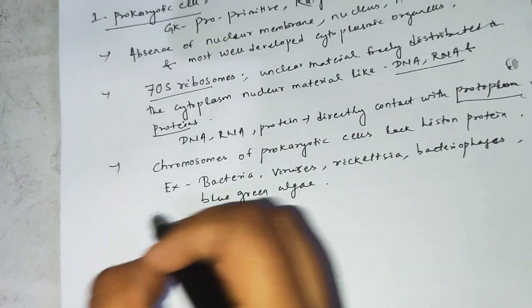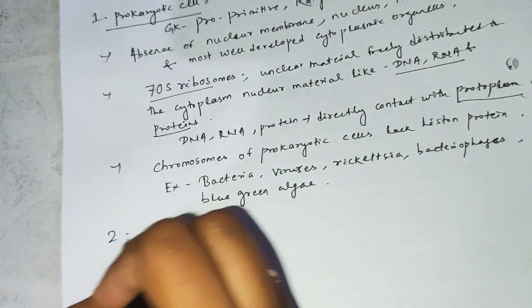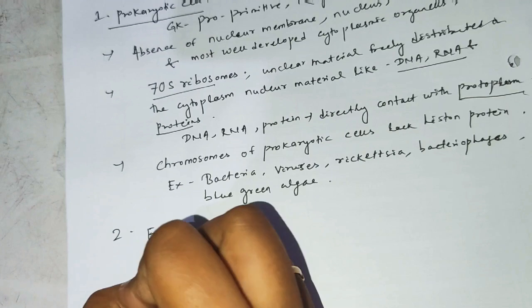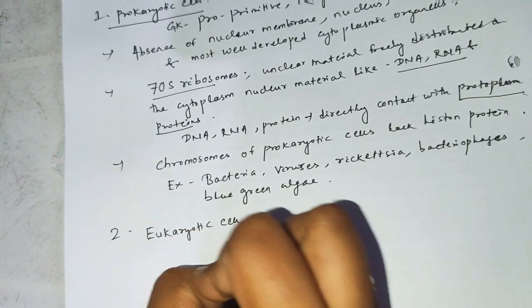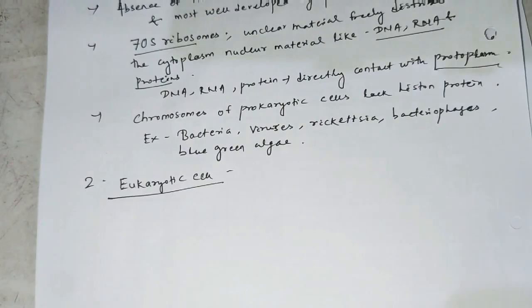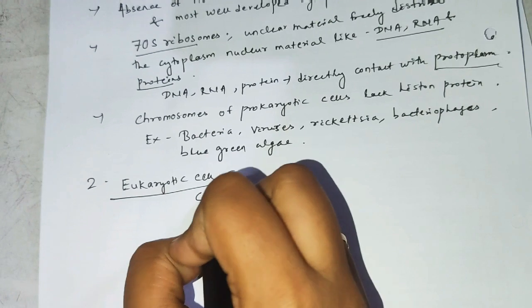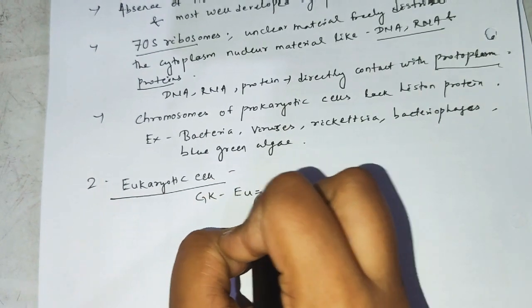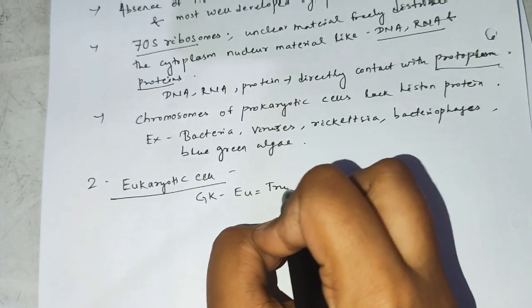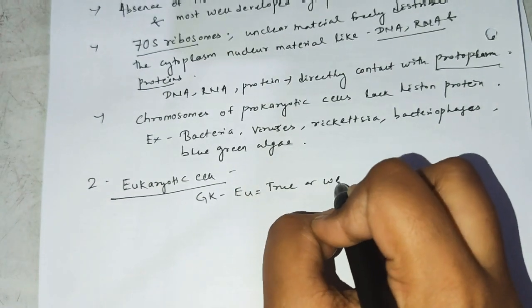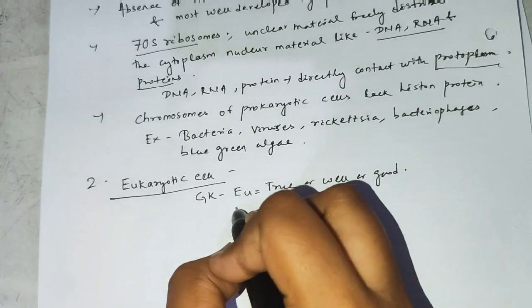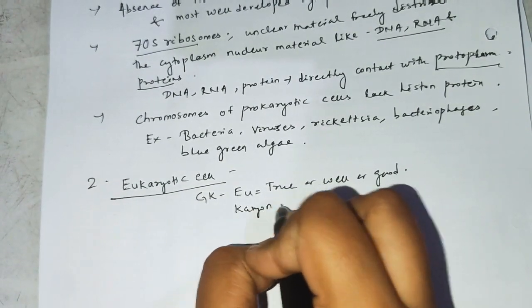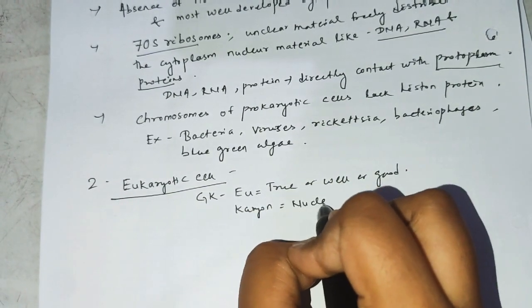Now next is our second type, the eukaryotic cell. This word comes from the Greek word eu, which means true or well or good, and karyon means nucleus.